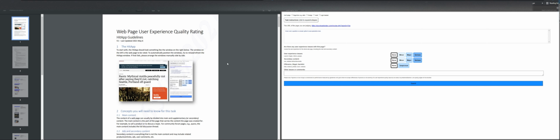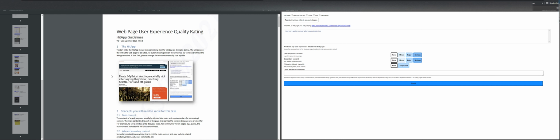I do have a dual monitor right now, and I hope you can see both. So this is going to be the guidelines. I'm not going through all of this. It's 10 pages. It'll take a lot of time. But to start with, the HIT app should look something like the window on the right below.